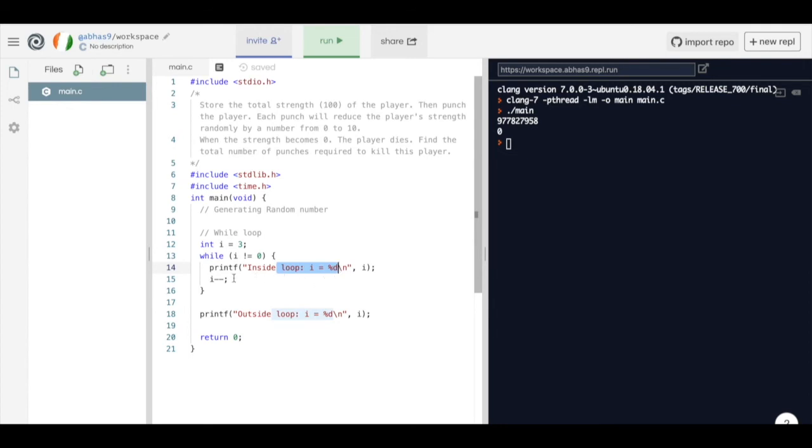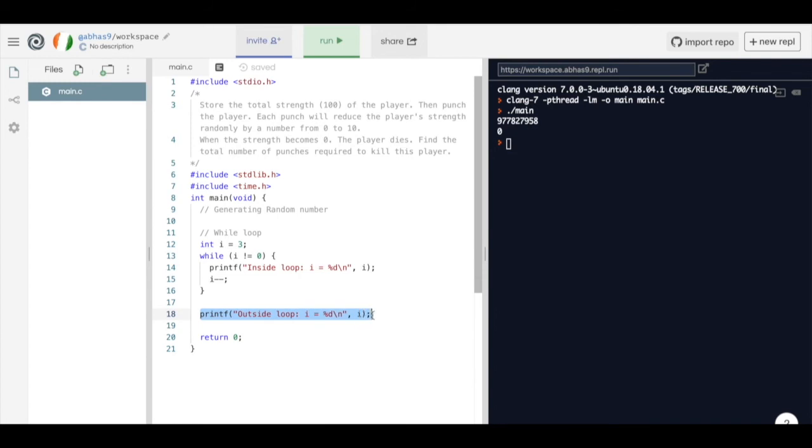After that, I is decremented by 1 and it becomes 1. 1 again is not equal to 0. Therefore, the body is executed once again and I is equal to 1 is displayed. After this, I is once again decremented by 1 and it becomes 0. 0 not equal to 0 is not true. Therefore, control comes out of this loop. Outside, value of I will be displayed as 0.